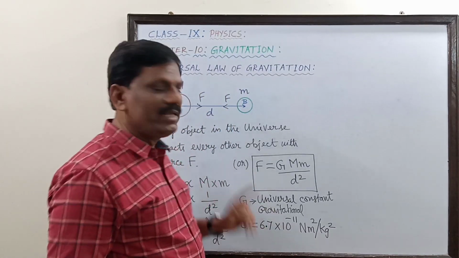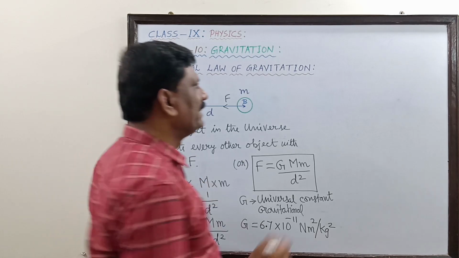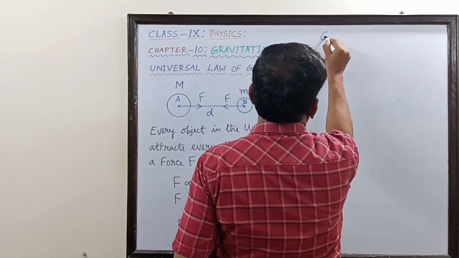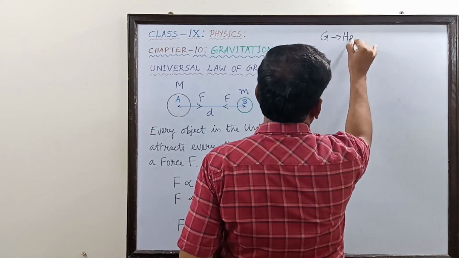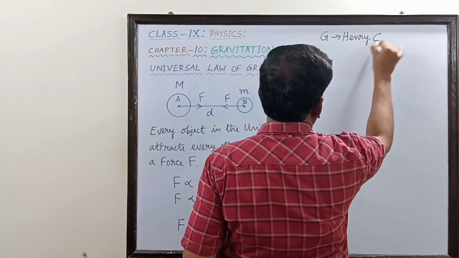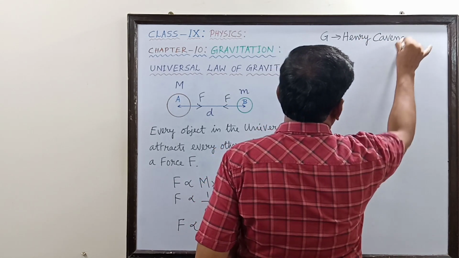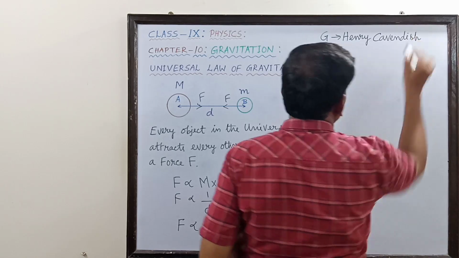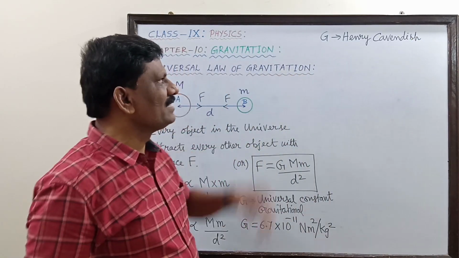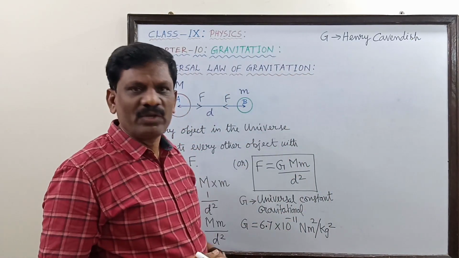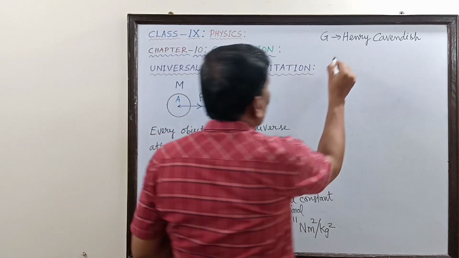Now the value of capital G was first determined by Henry Cavendish. The name of the scientist who determined the value of G is Henry Cavendish. This will be asked in the general knowledge quiz and all. And using what instrument?